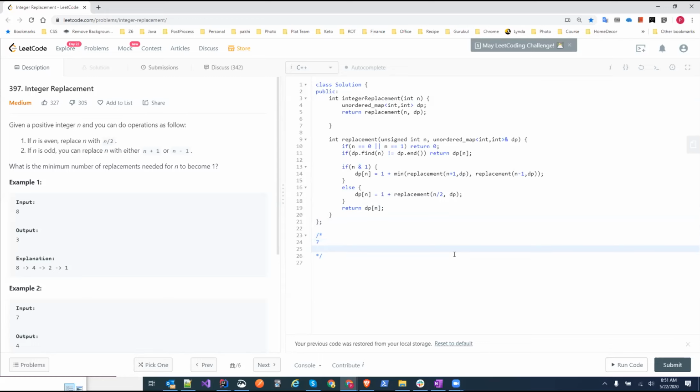From 7 we can have 8 and 6. Now for 8, we will have 4. For 4, we will have 2 and then 1. Now for 6, we will have 3 and then we will have 4 and 2. So these are the overlapping.